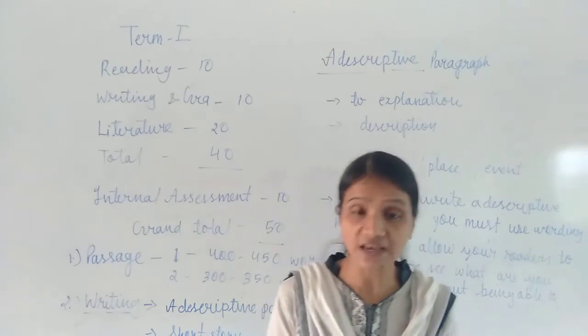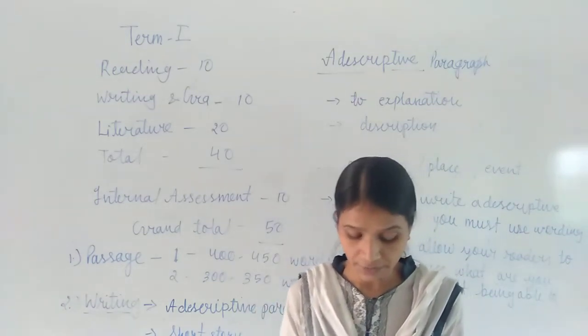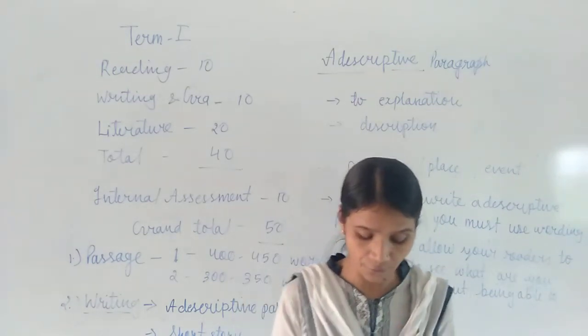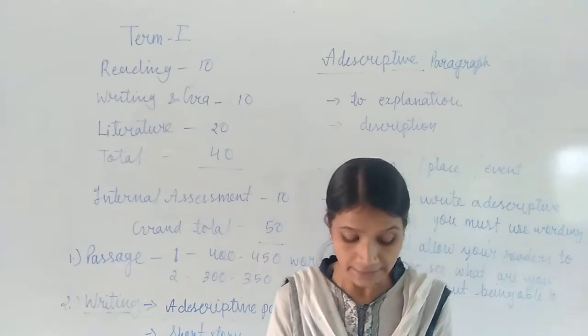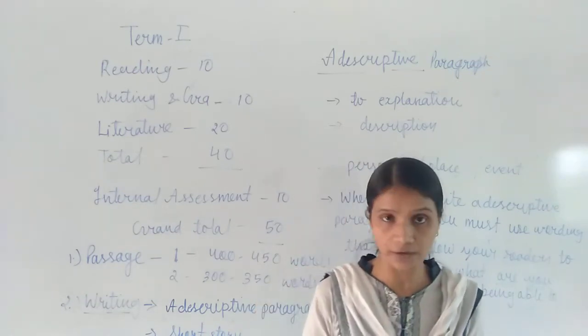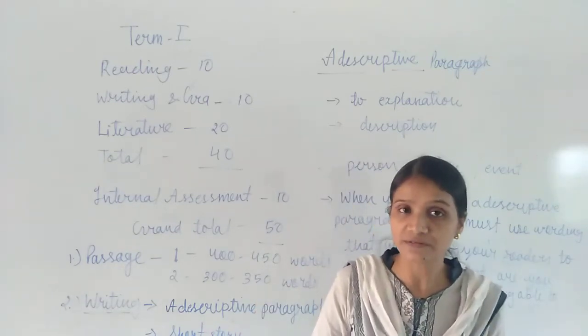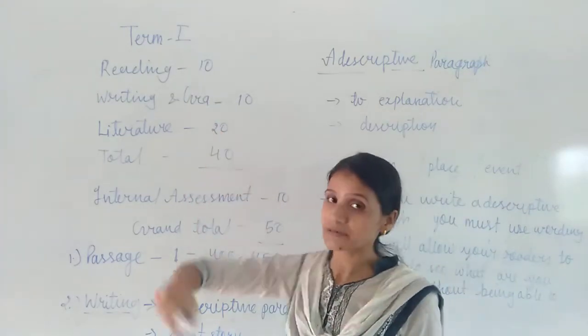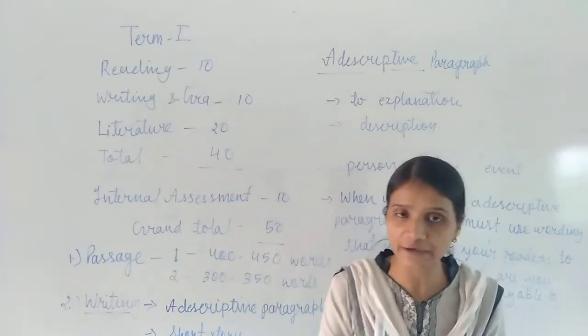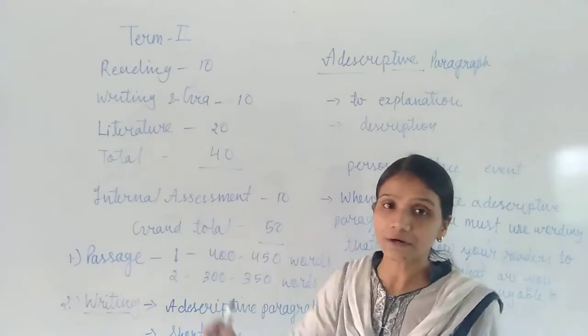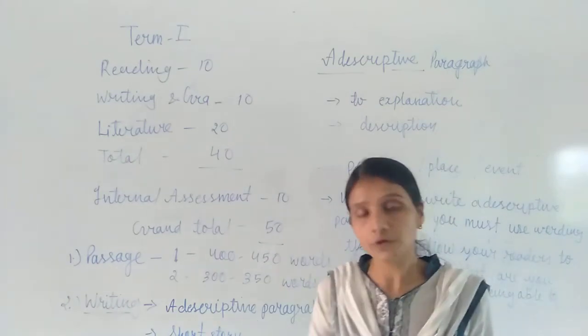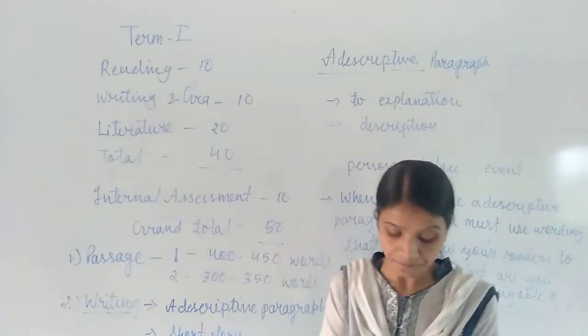Chapter 2, The Sound of Music. Chapter 3, The Little Girl. Chapter 4, A Truly Beautiful Mind. And chapter 5, My Childhood. These 5 chapters are given in the term 1 syllabus. It means you have to prepare 5 chapters for term 1. Term 1 means your half-yearly exam, you can understand.